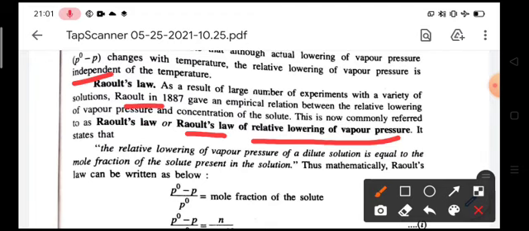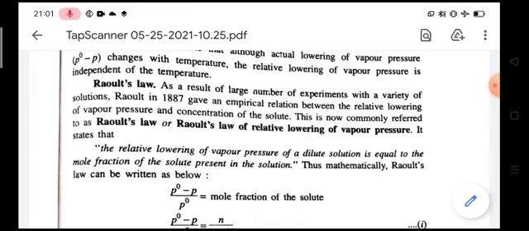Raoult's law in 1887 gave a relation between the relative lowering of vapor pressure and the concentration of the solute. So this is now commonly referred to as Raoult's law. Raoult's law gives an empirical relation between the relative lowering of vapor pressure and the concentration of the solute.